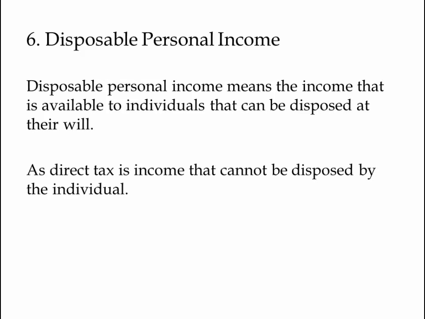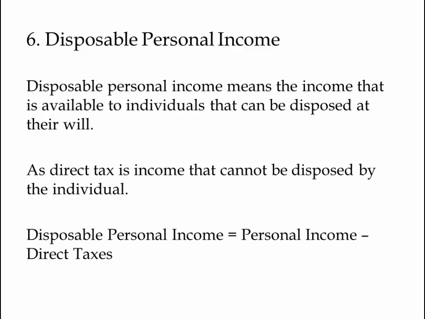Because of the direct taxes which are paid by the person to the government, it's not at the will of the person to spend. So that is deducted. So disposable personal income is nothing but personal income minus direct taxes, the taxes which are paid out by the person.